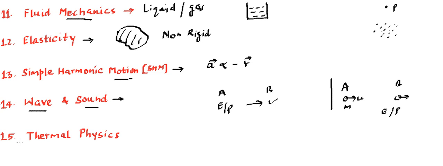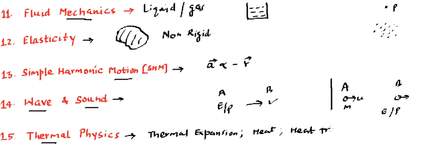And the last chapter is the 15th, in which we will talk about thermal physics. Thermal means related to temperature, so physics related to temperature will be dealt with separately. In this we will have certain topics like thermal expansion, which talks about the increase in size of objects when they are heated. We will talk about heat per se. We will talk about heat transfer, how heat transfer takes place. You might have heard that there are modes of heat transfer like conduction, convection, and radiation.